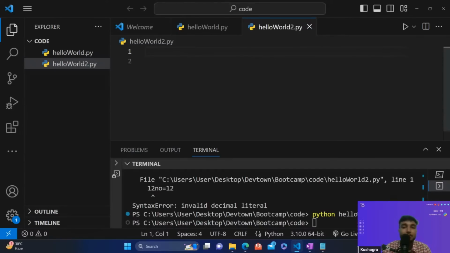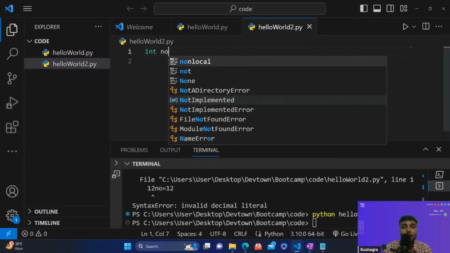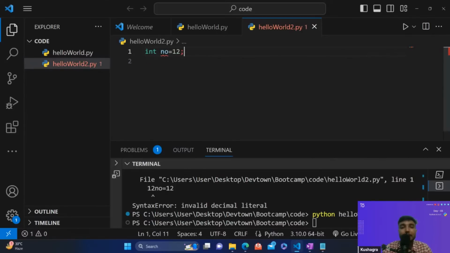If you are coding in Java or C++, you have to specify it like this: int number equal to 12. You have to declare the variable like this. You have to specify, prior to declaring the variable, what kind of data you are going to store. Int over here means integer, but since this is Python and it's a much smarter and more advanced language compared to the other programming languages, we don't need to specify. It will take it automatically, what the data type of the variable would be.